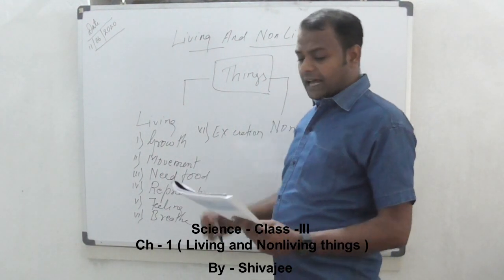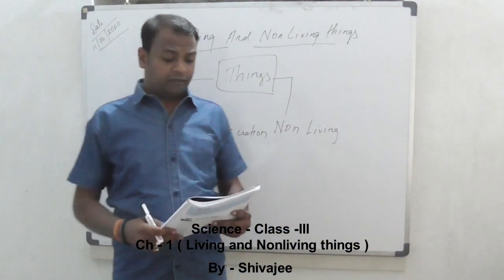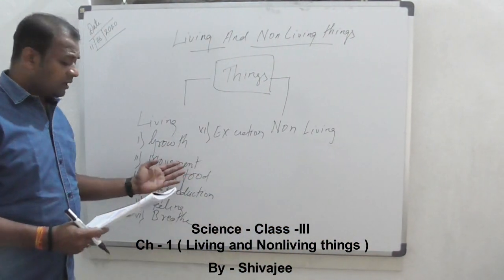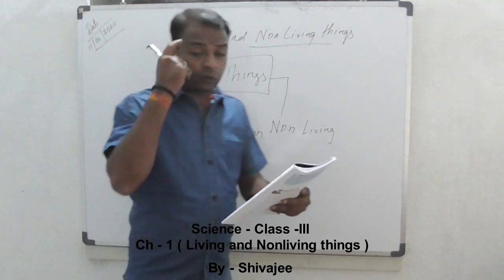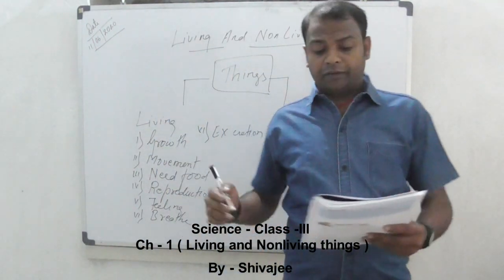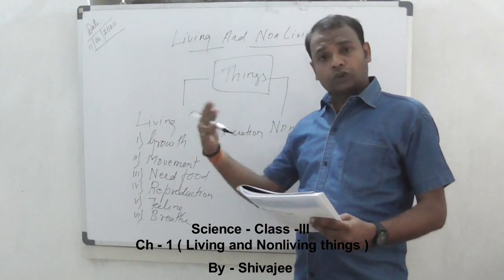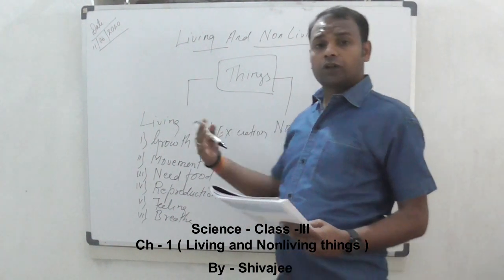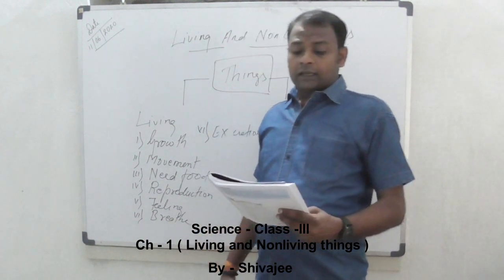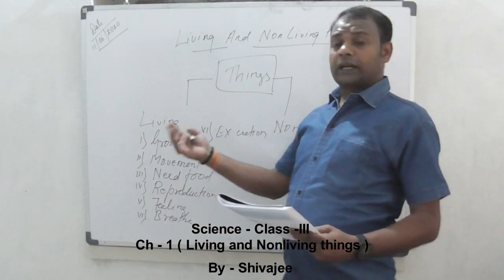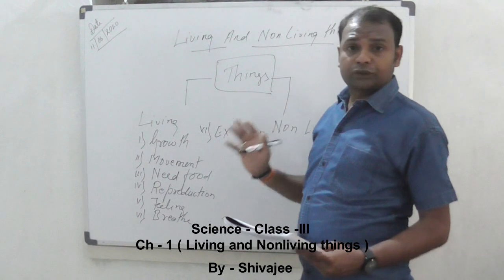Now, lastly, the difference between living and non-living things. All living things need food to live and grow. Non-living things do not need food. Living things grow in size, but non-living things do not show any type of growth. Living things move from one place to another. Non-living things do not move from one place to another.